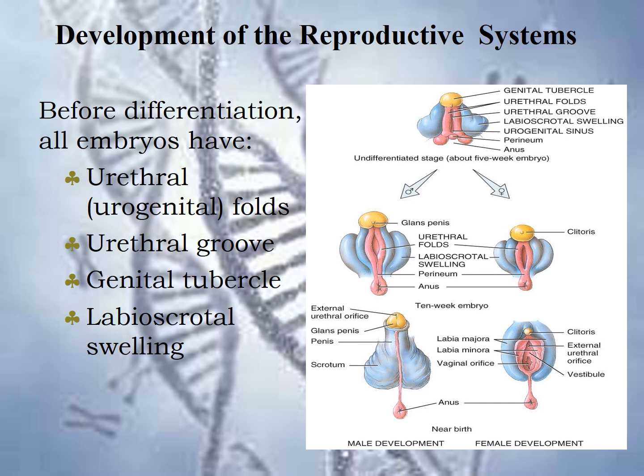In the absence of dihydrotestosterone, the genital tubercle gives rise to the clitoris in the female embryos, and the female development will start. The urethral folds remain open as the labia minora, the labioscrotal swellings become the labia majora, and the urethral grooves become the vestibule. After birth, the androgen levels decline because the HCG is no longer present to stimulate the secretion of testosterone. So this is the developmental process happening for the external genitalia.